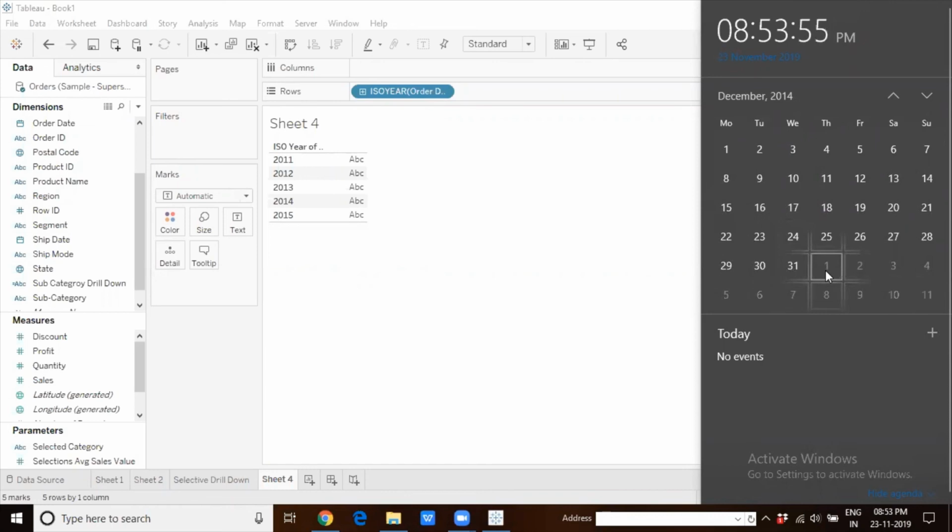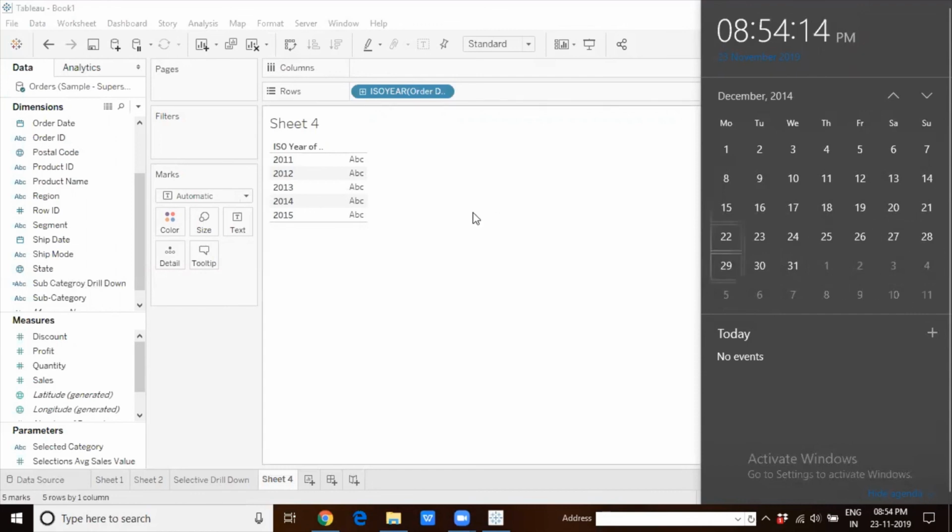So 2015 January 1st was a Thursday. This whole week is taken into account, and ISO is a week based calendar. Because this week started in 2014, 2015 data also will come up.